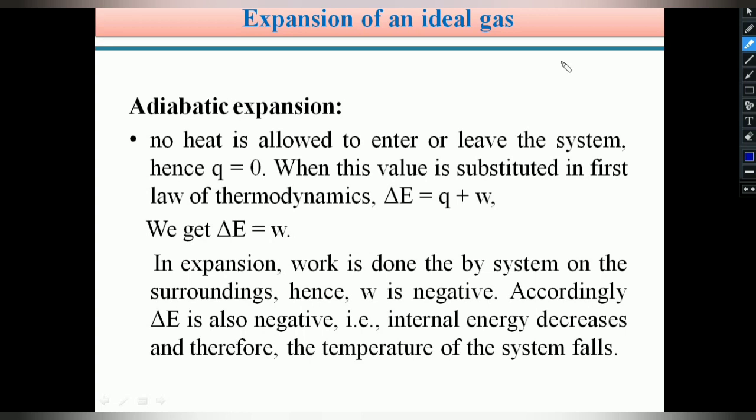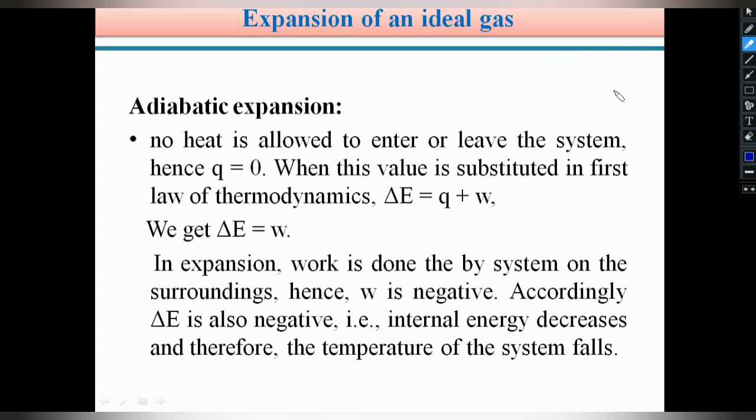Adiabatic expansion. Students, in the previous slide we saw isothermal expansion. In this slide, we explain adiabatic expansion. An adiabatic process takes place in an insulated cylinder. Neither matter nor heat is exchanged between system and surroundings in an adiabatic process.